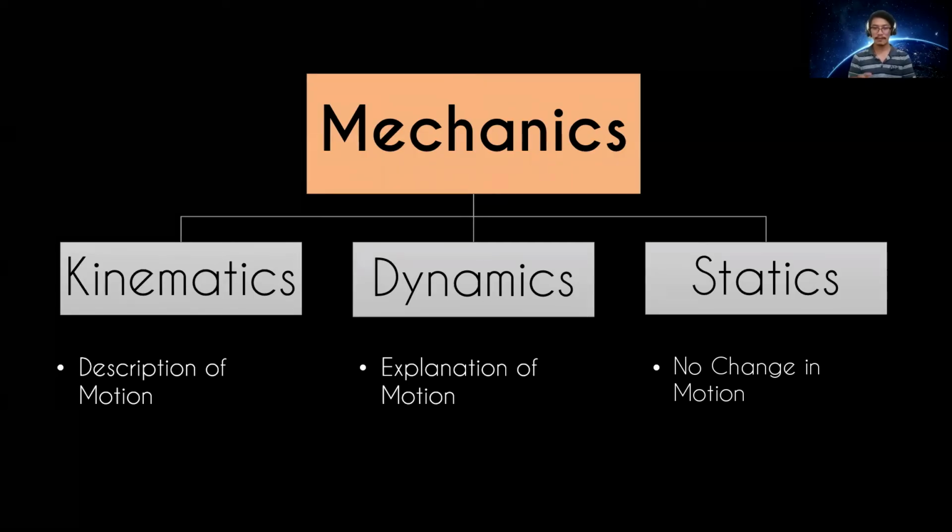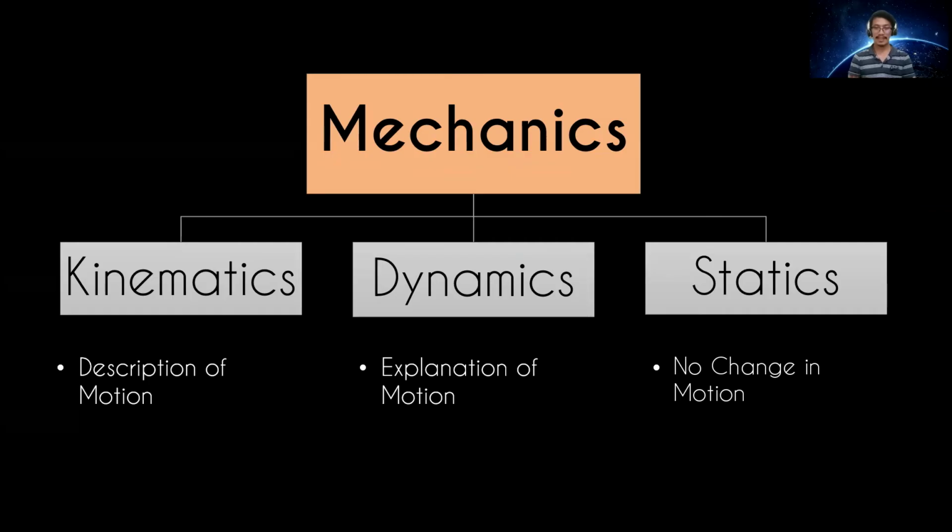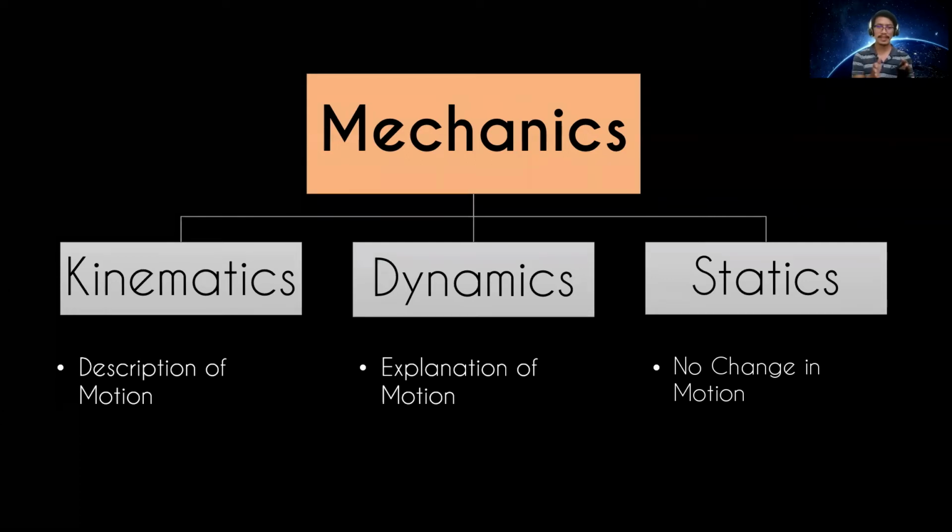First branch is about kinematics. The second branch is about dynamics. And then the third branch is about statics. So when we talk about kinematics, that is the description of motion. So we just describe the motion.